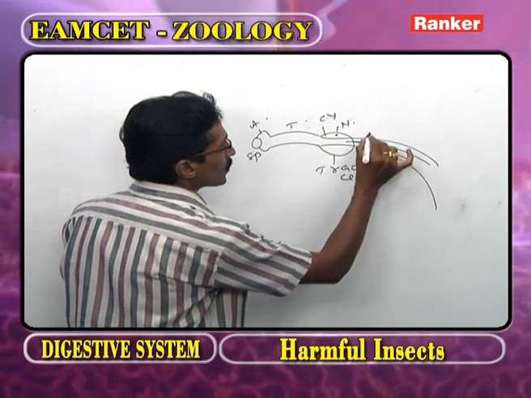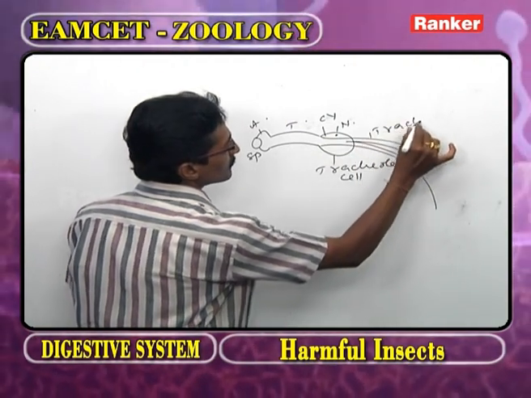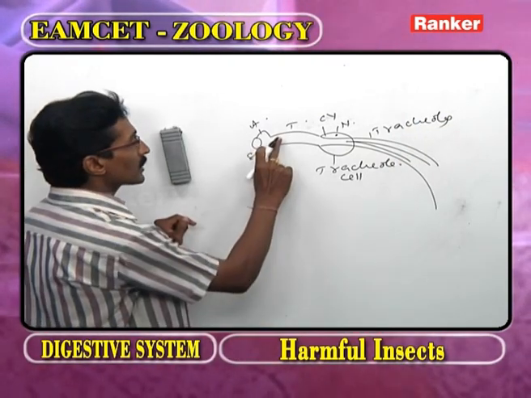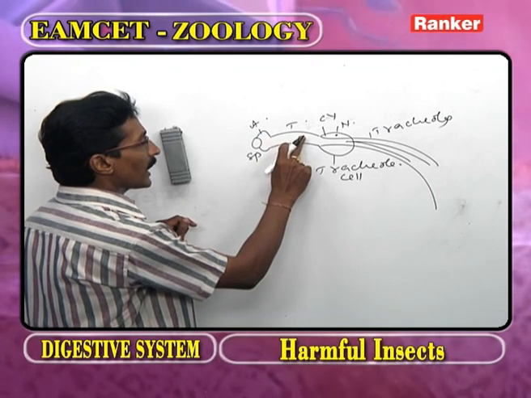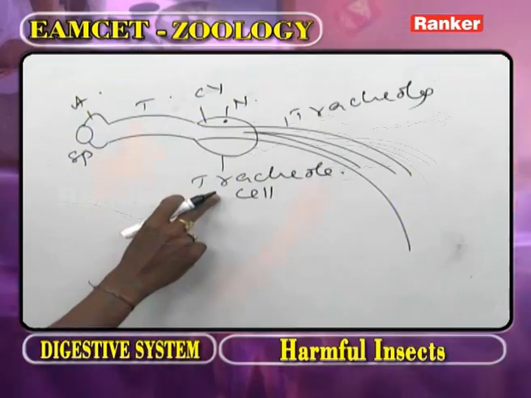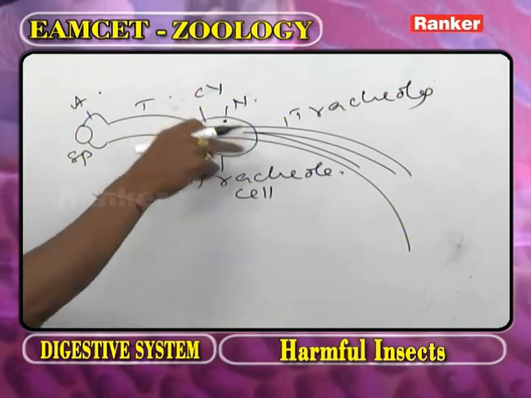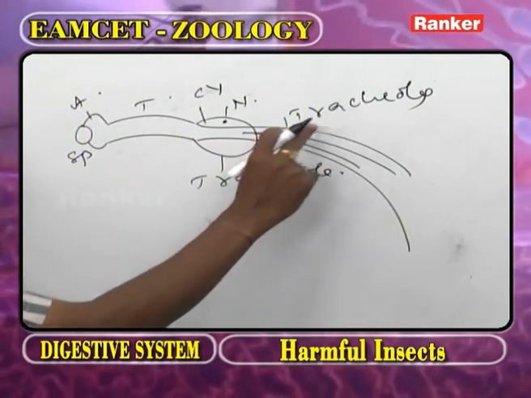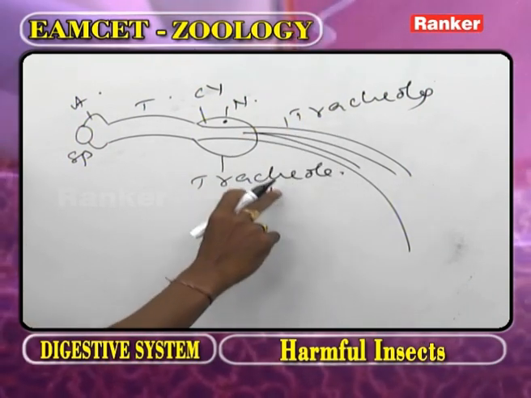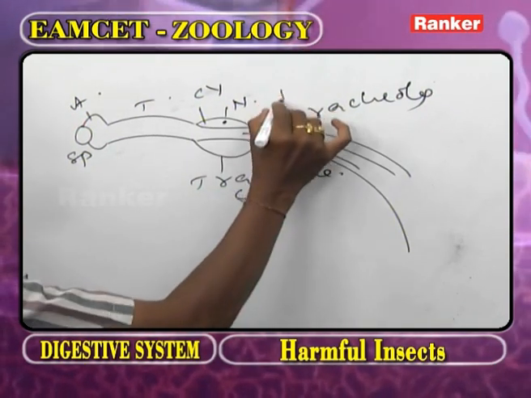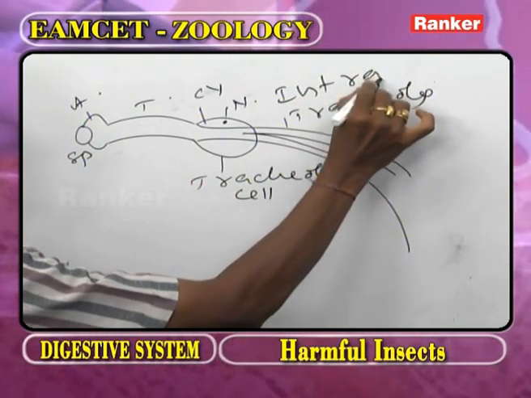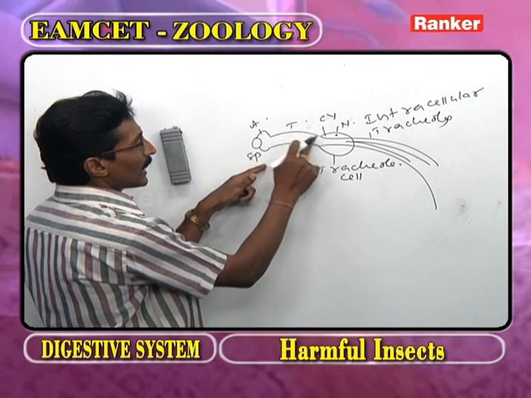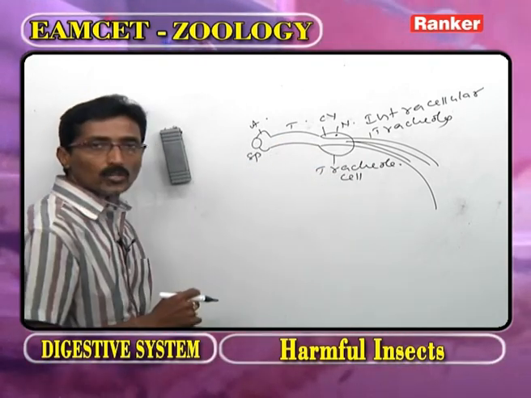Now, from the tracheal cell, what will arise? The tracheoles. Now, in the body of cockroach, each trachea ends with tracheal cell. From the tracheal cell, tracheoles will arise. So that tracheoles derived from tracheal cell, so called intracellular. The trachea ends as tracheal cell.